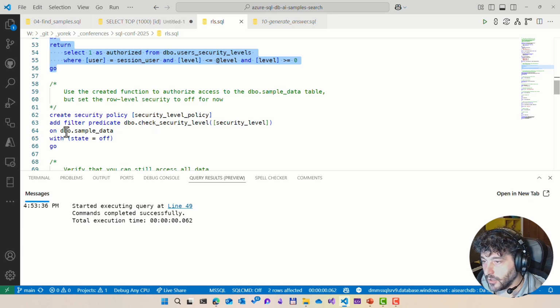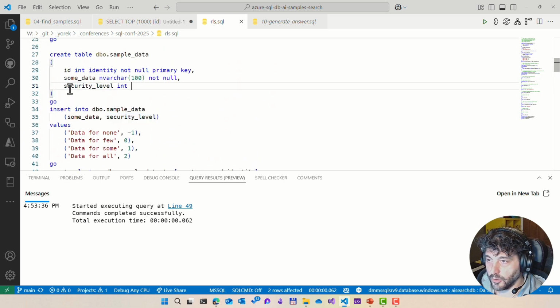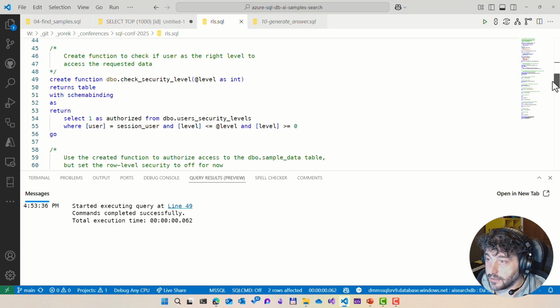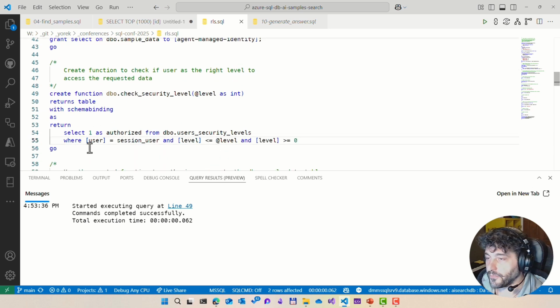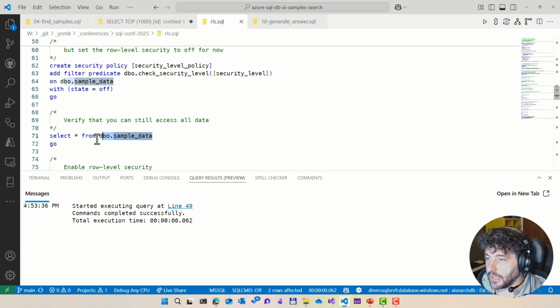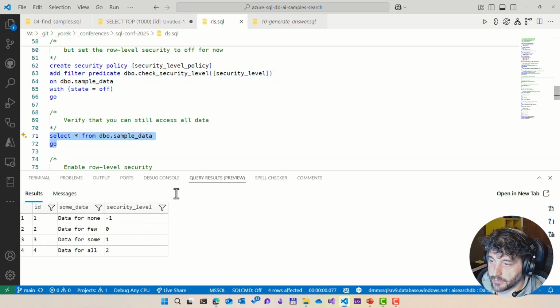I'm saying whenever someone queries the sample data, take the security level column that I added to my sample data table, and pass it to the security level function I created. So the level will be passed as an input. If the level is within the boundaries of 0 and the level that I set here, then you can see the row. So let me show you. Now, of course, this policy is set to off, so it will not be applied. And if I query the sample data, I can see everything, right?